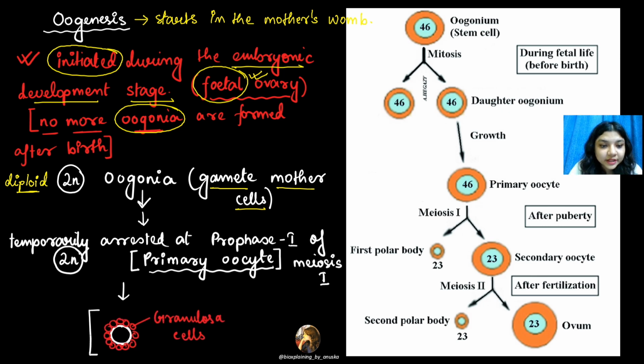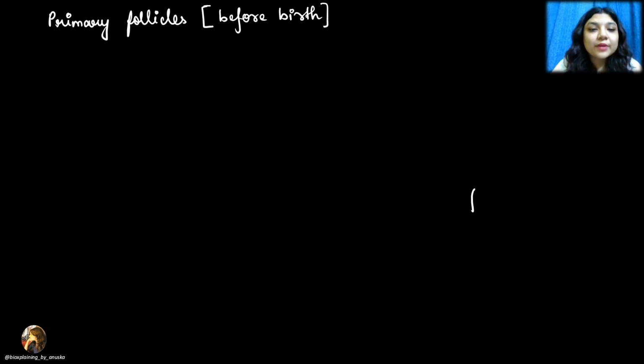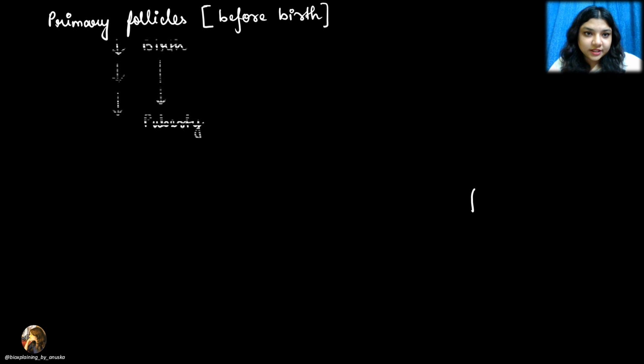What you can call the primary follicle is where a layer of granulosa cells has formed outside the primary oocyte. So there is a layer of granulosa cells, and overall this structure you can call the primary follicle.